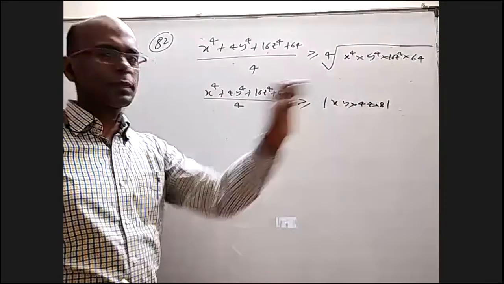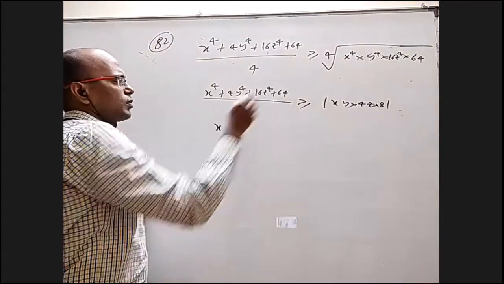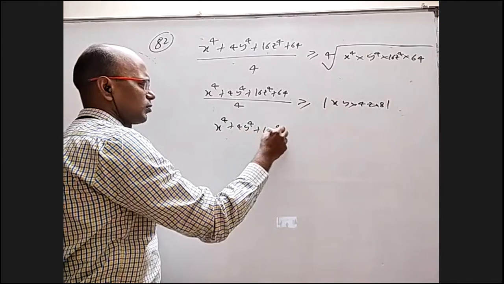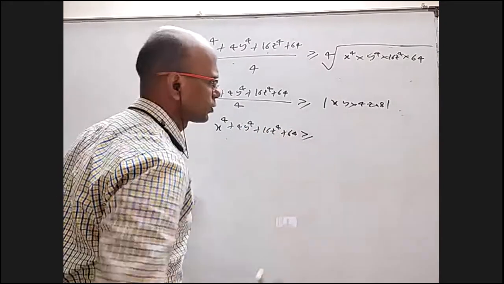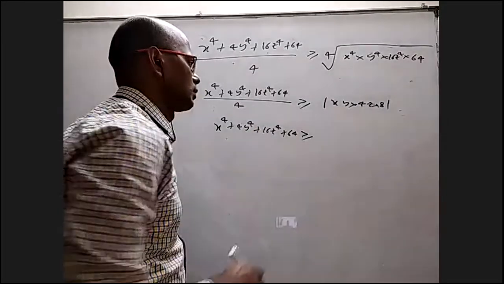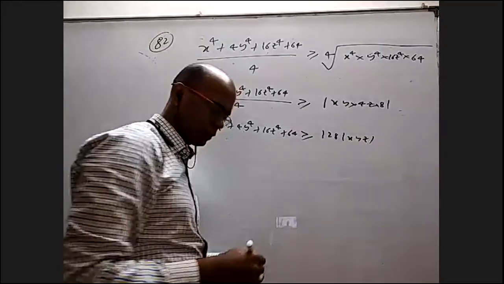Or I can put mod separately for each one. Anything is okay, but the total. So when you send this 4 to that side, look at x power 4 plus 4 y power 4 plus 16 z power 4 plus 64 is greater than or equal to 8 fours are 32 and 32 fours are 128 mod xyz. I hope I'm right.